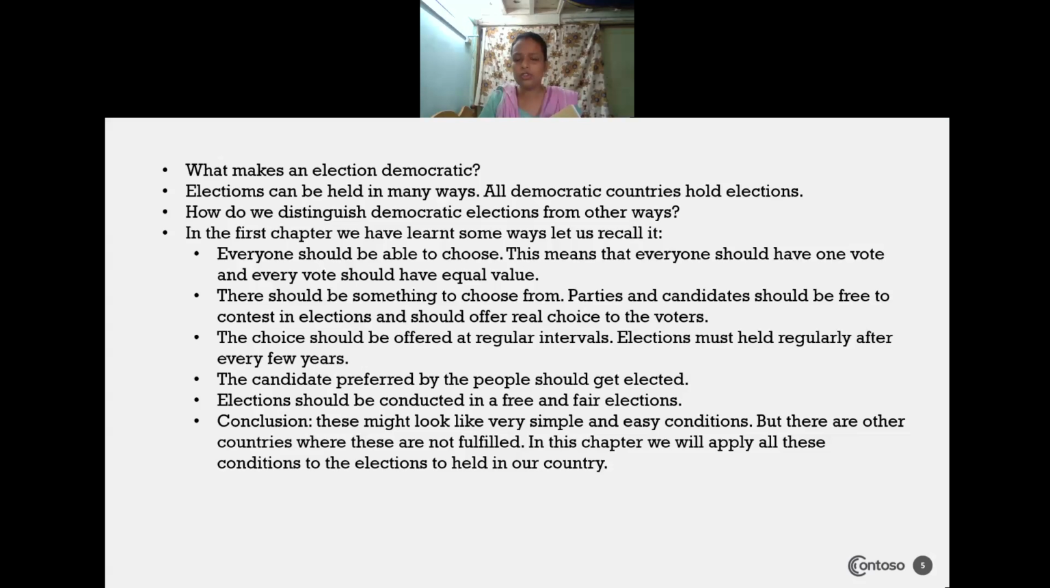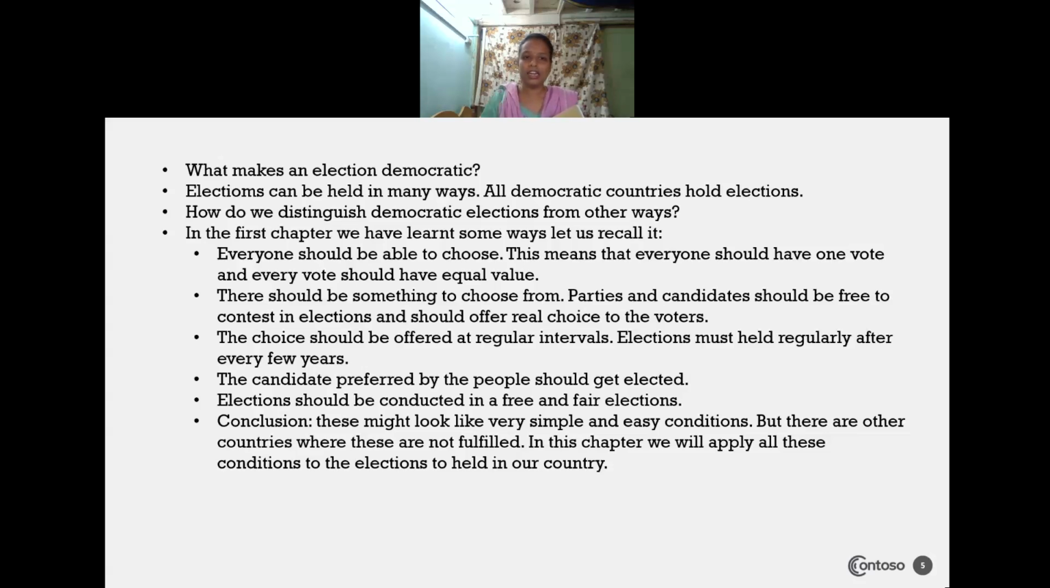There should be something to choose from. There should be options to choose their representative. Parties and candidates standing in the election should be free to contest and should offer a real choice for the voters. If a political party XYZ is there, certain people from that party will stand in the election. Those candidates freely contest, and they should give a fair chance for voters to choose them.